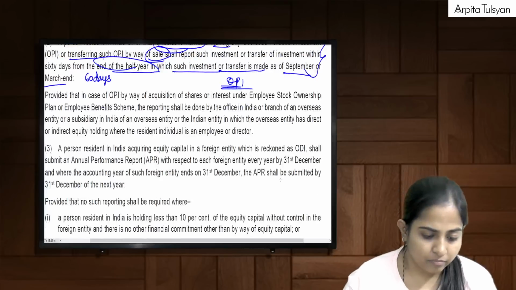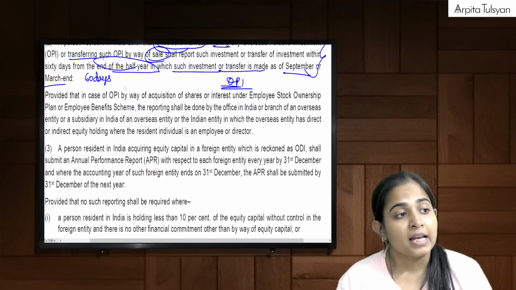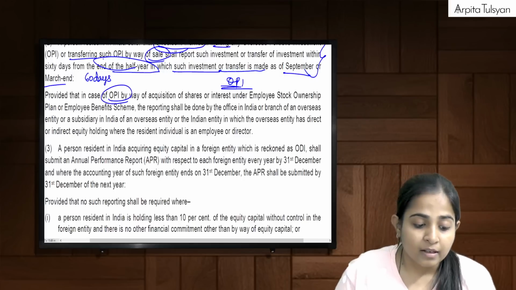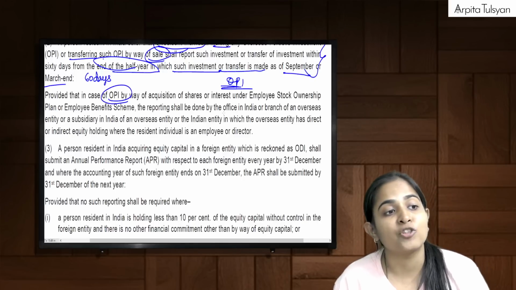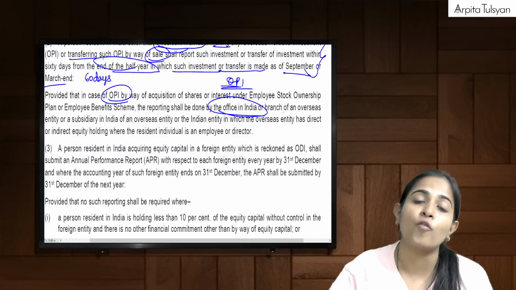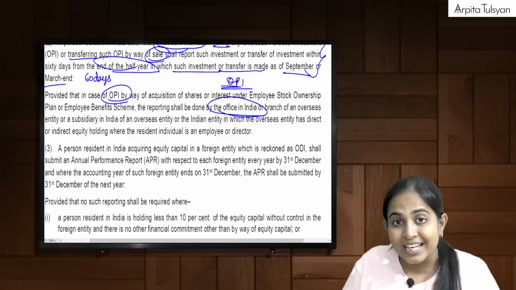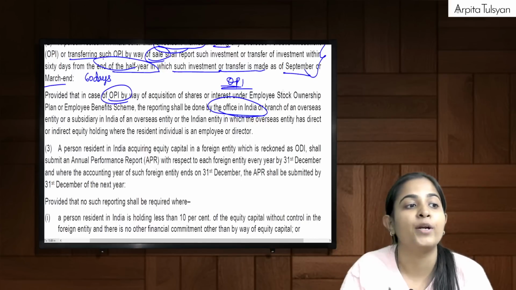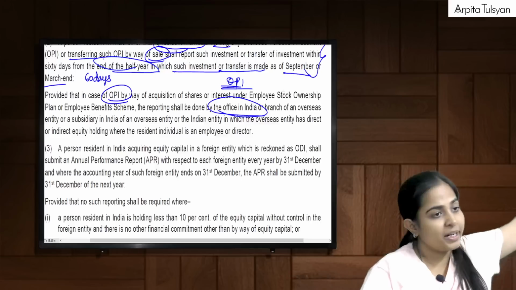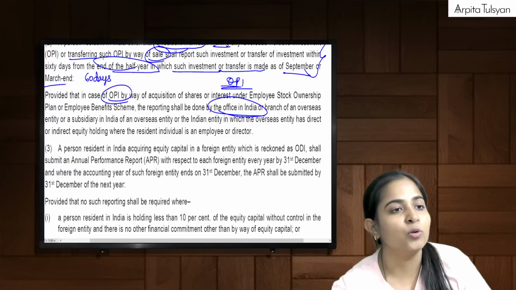Then, suppose we have got an ESOP, then reporting has to be done by the Indian office or branch of the overseas entity. Meaning the one who has given me that ESOP has to go and do the reporting. In other cases, we have to do the reporting. In case of ESOP, they will do the reporting.